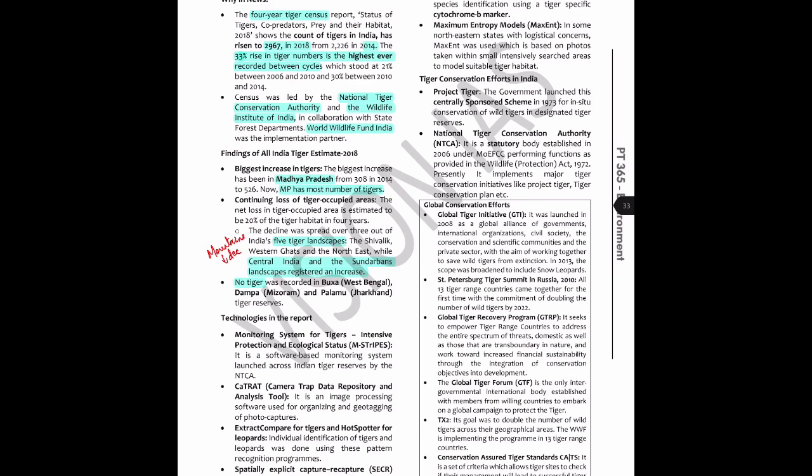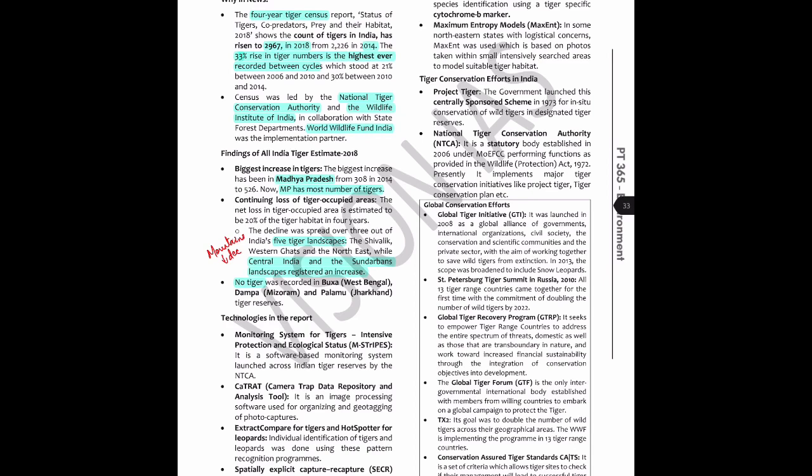And the second thing that you learn here is that Buxa is in West Bengal and these are in these states. And what I would normally do here, what I can't do right now, is that I'll make a note of these areas and I'll go see them on the map once I'm done reading. UPSC does not ask which latitude a tiger reserve is on or something like that. It's generally like you match the pairs, like this is in this state, this is in this state. That's all you need to know.